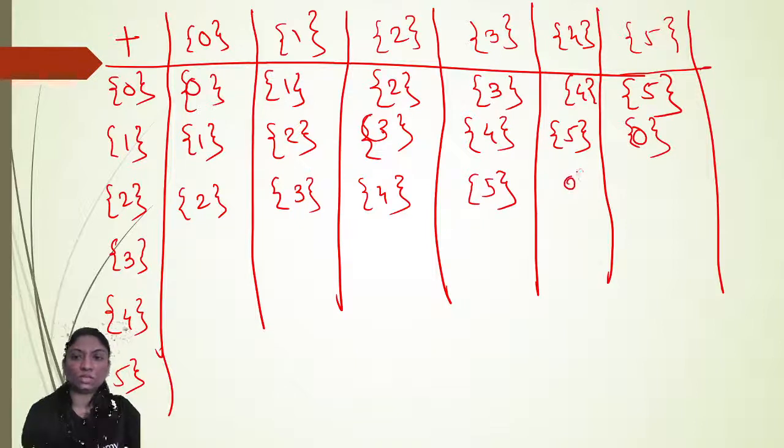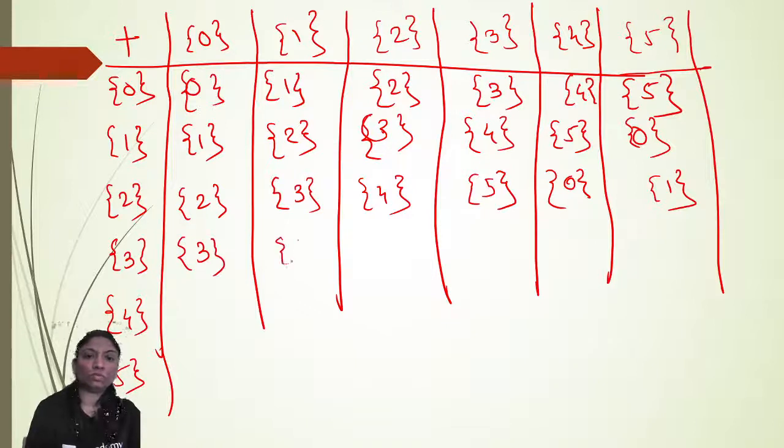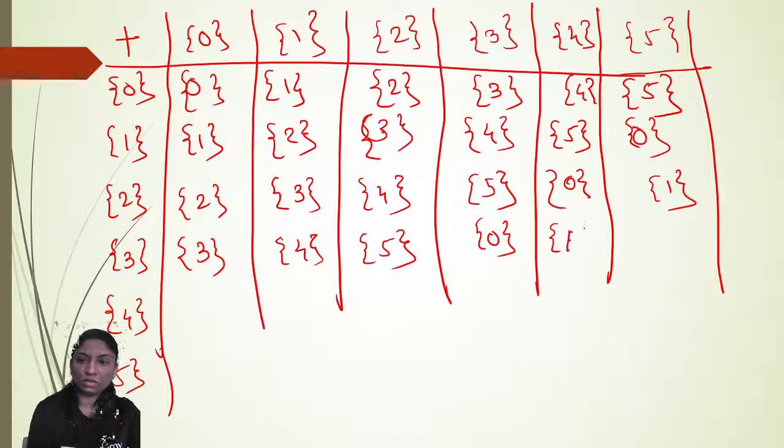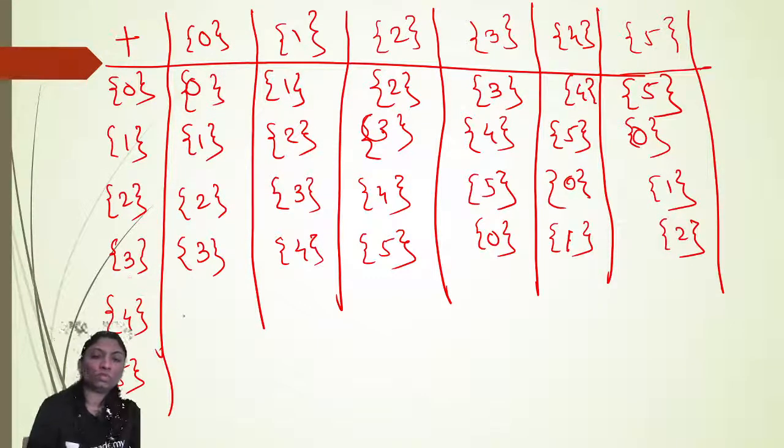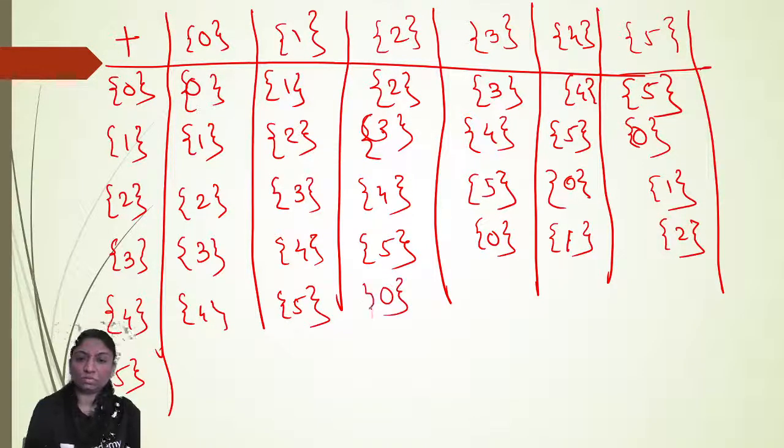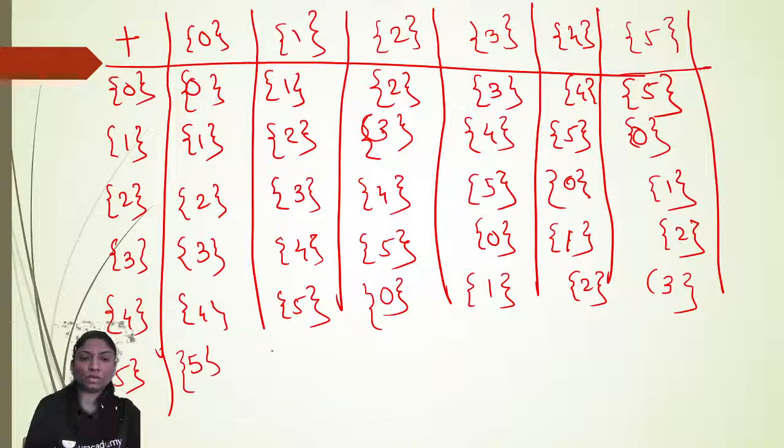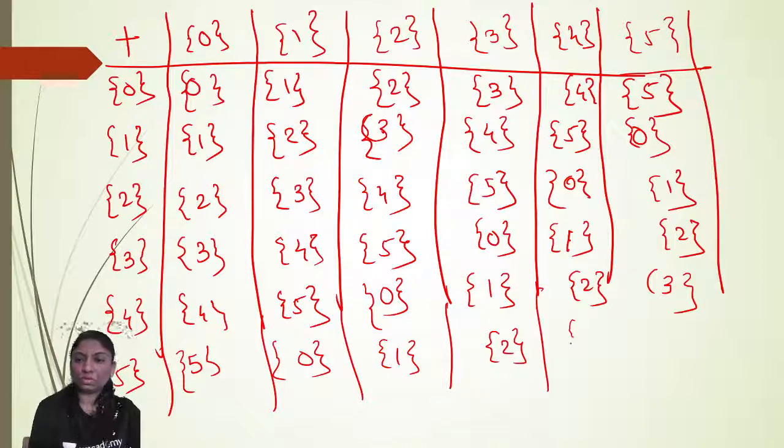At 6 it means 0. 7 means 1. 3, 4, 5. 6 means 0. 1, 2, 4, 5. 6 means 0. There is 1, there is 2, there is 3, there is 5, there is 0, there is 1, there is 2, there is 3, there is 4.